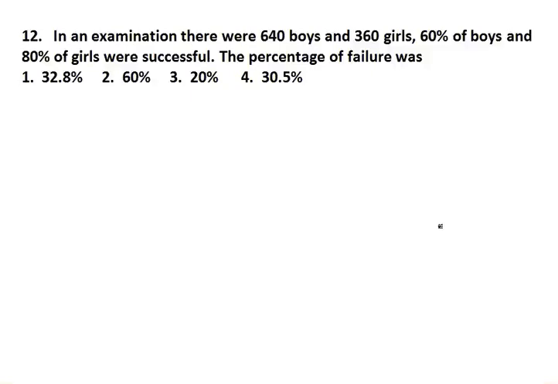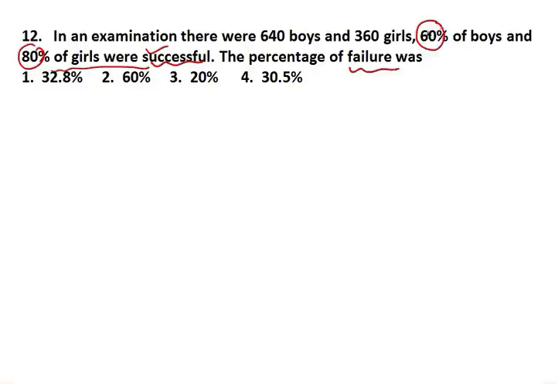Question number 12. In an examination there were 640 boys and 360 girls. 60% of boys and 80% of girls are successful, means they have passed the exam, you can say. The percentage of failure. Here in the statement it has given successful, but in the question it is asking about failure.